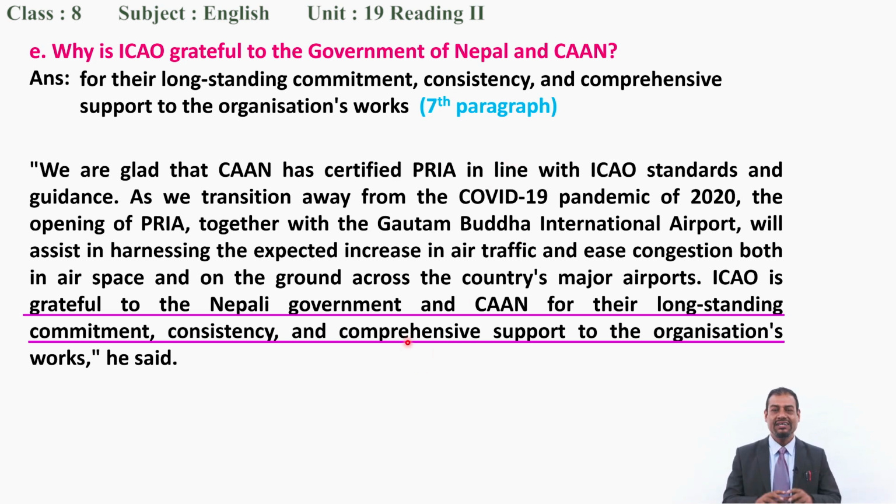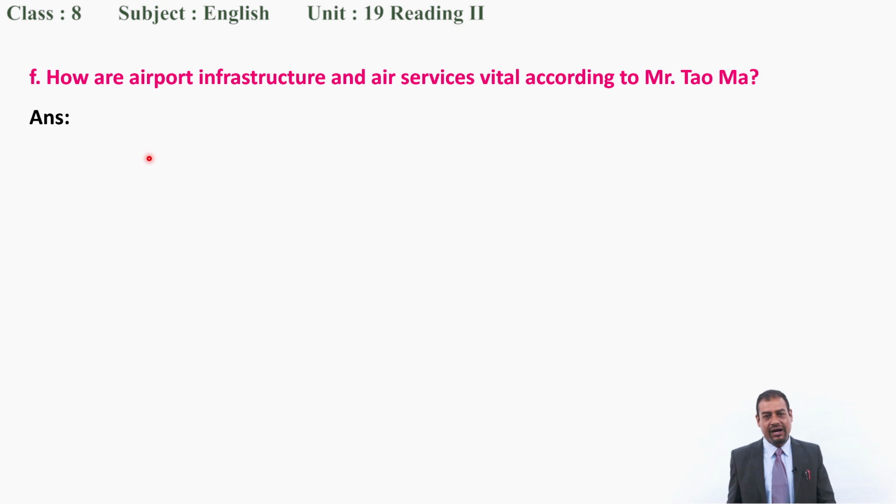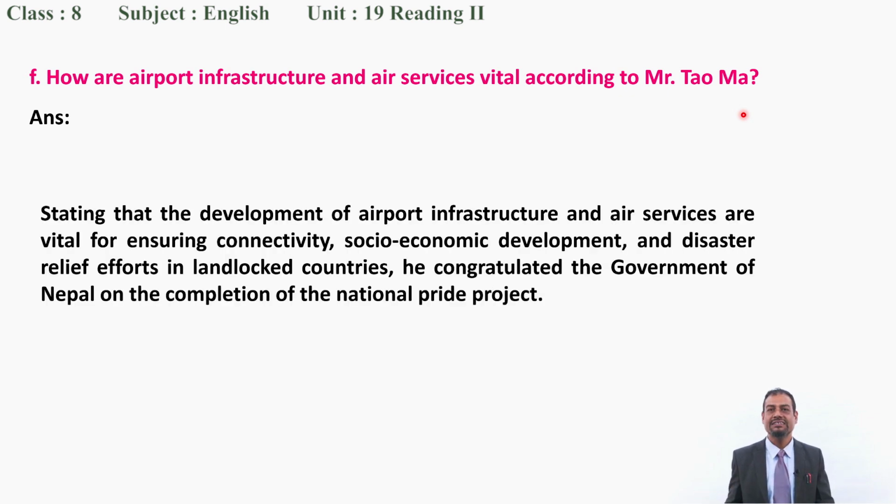Have you got the idea to find out the answer? So you have to take question and information together, okay? Not memorizing, not remembering. You have to work together. Next, how are airport infrastructure and air services vital according to Mr. Tao Ma? So how are these things vital, important, okay? So you can find in this paragraph. So read and locate the information first.